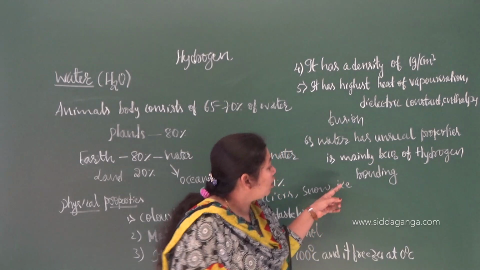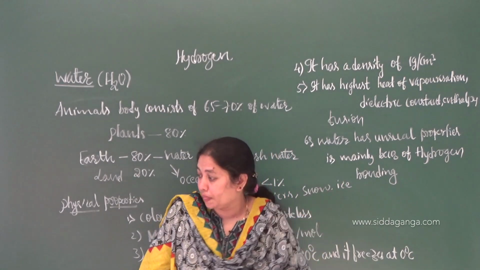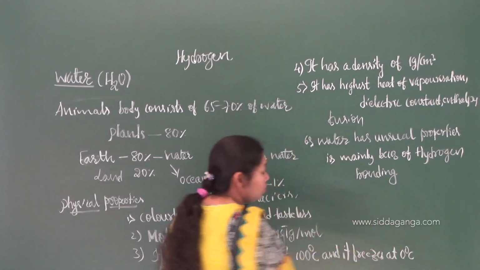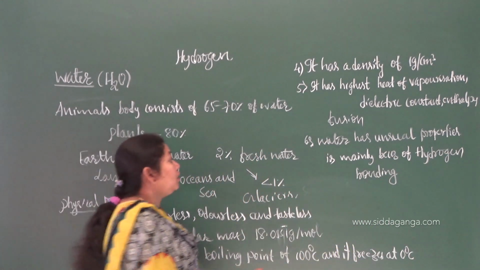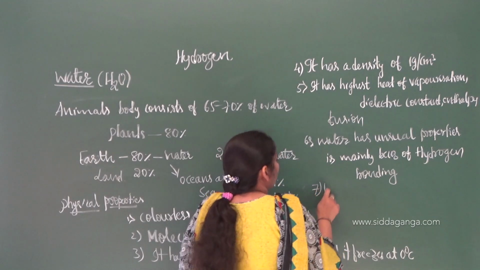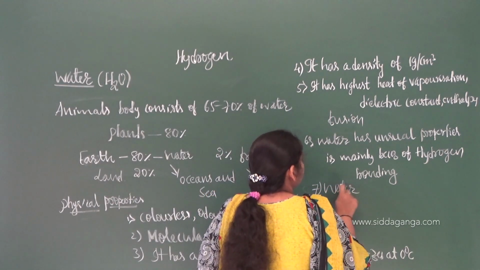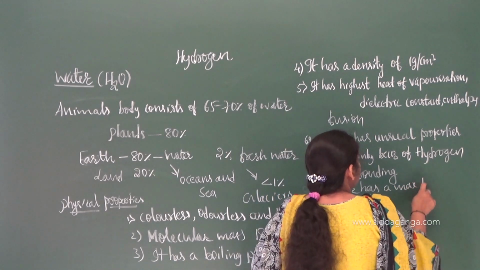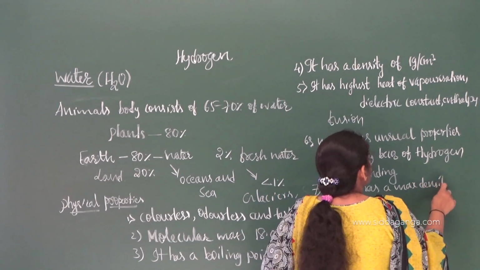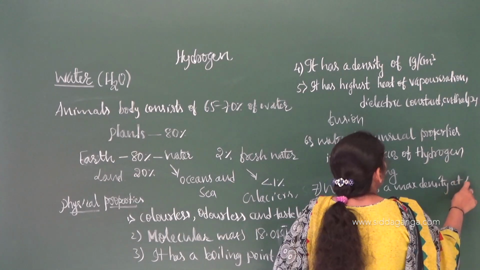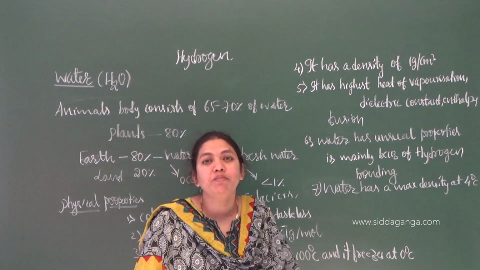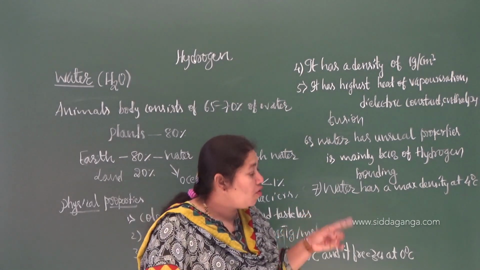Here, unusual properties means along with this, water has a maximum density at 4 degrees Celsius.